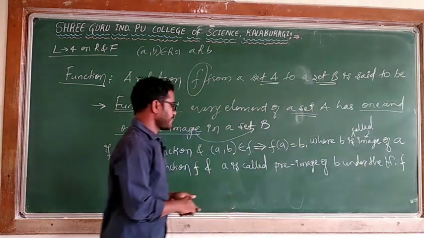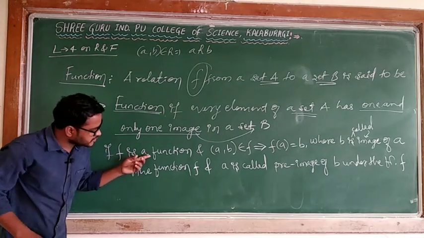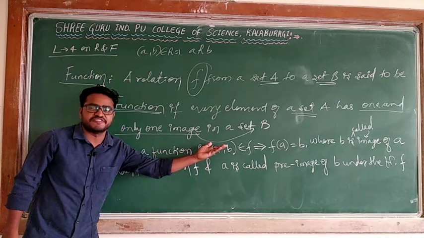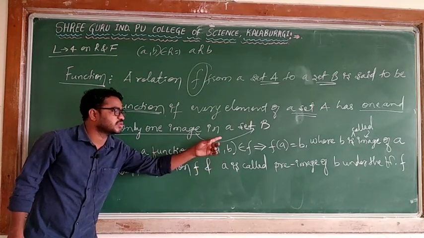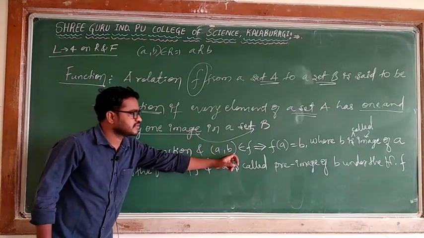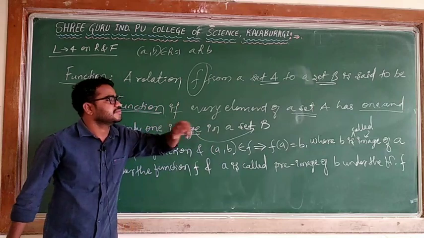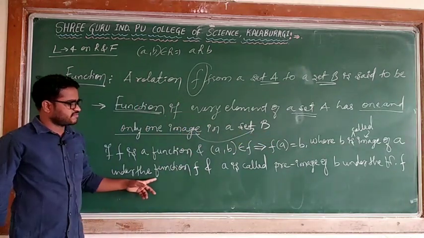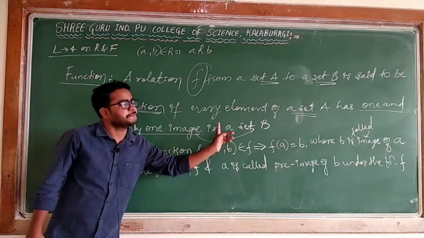The thing is, when we are saying if f is a function and the ordered pair (a, b) belongs to f, it implies that immediately you can say f of a is equal to b, where this element b is called the image of a under the function f, and a is called the pre-image of b.